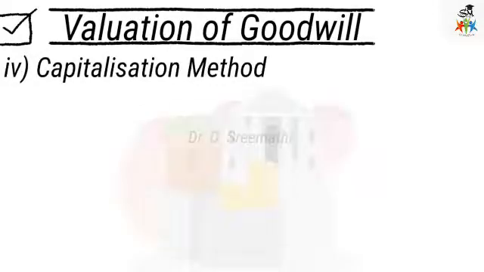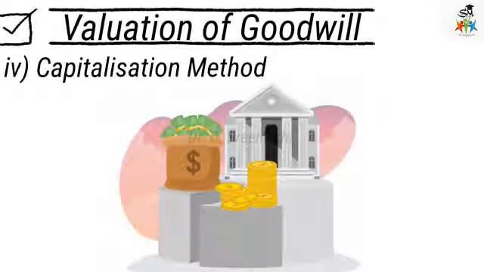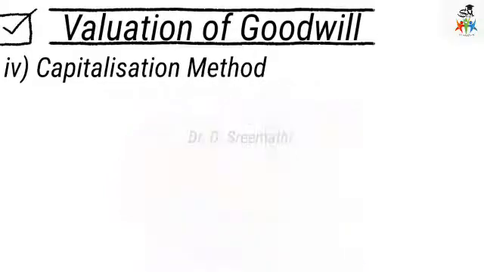The next method is the capitalization method. This method is useful when the actual profit is less than the normal profit. Here the actual profit is divided by the normal rate of profit that can be earned in that type of business, in order to find out how much capital would have to be invested.